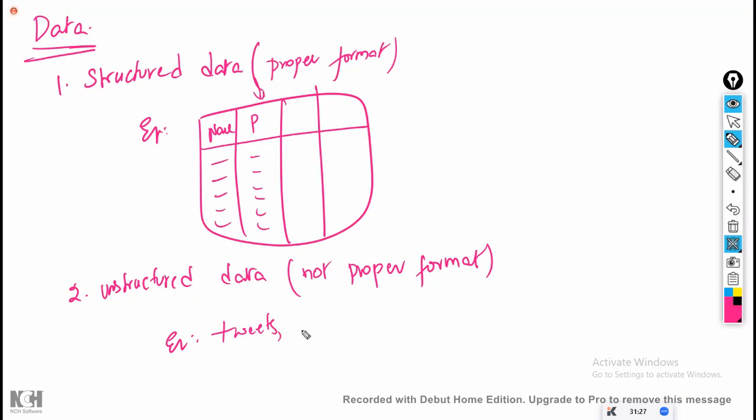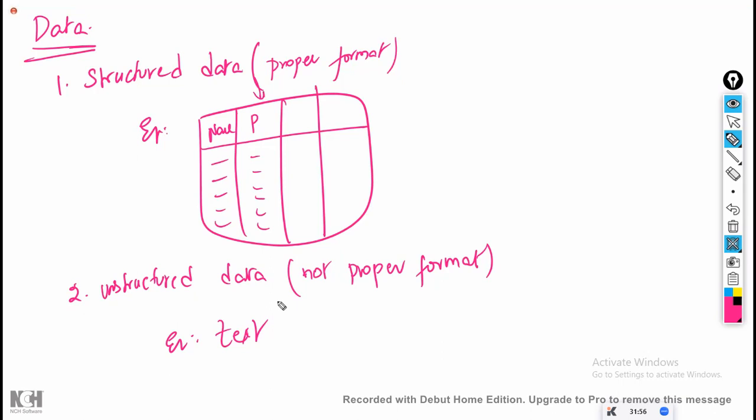Tweets and YouTube comments, all this. Simply to say, your text data, whether it is mails, YouTube comments, Twitter, or reviews, anything you consider, there is no proper format for that. So if there is no proper format, it is called text data or unstructured data.